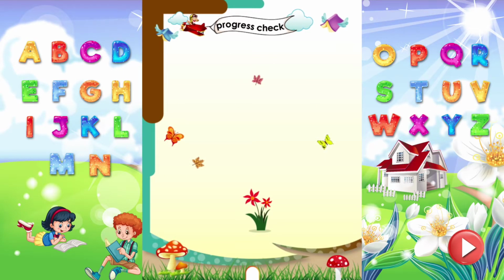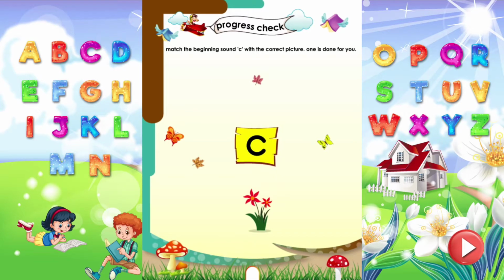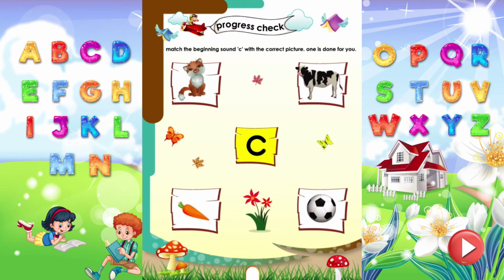Progress check. Match the beginning sound K with the correct picture. 1 is done for you. Cat starts with the sound K. Cow starts with the sound K. Carrot starts with the sound K.